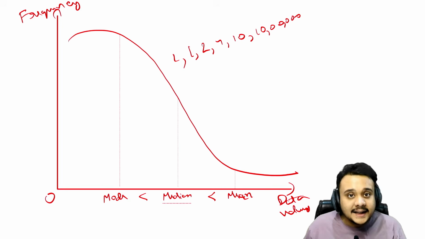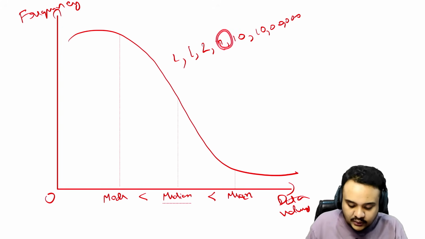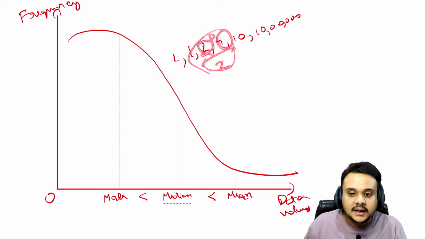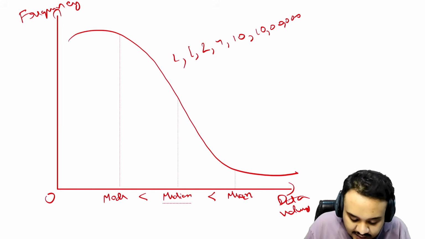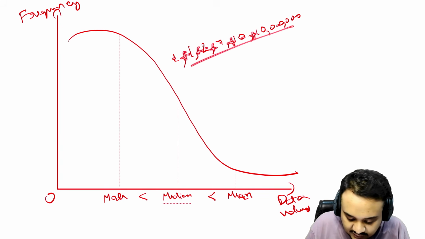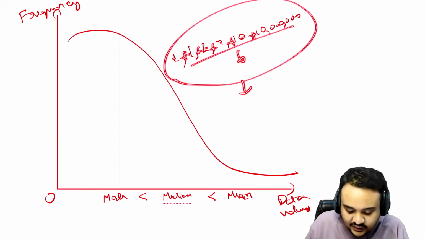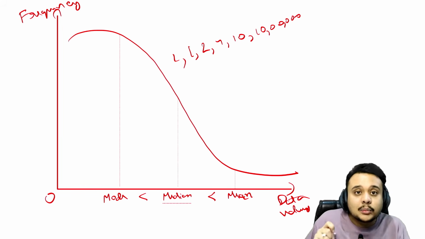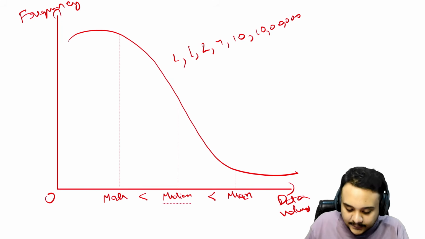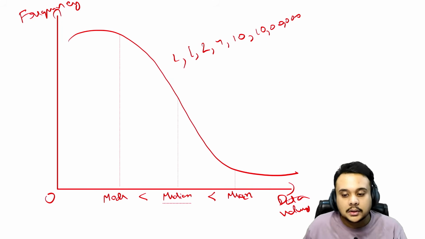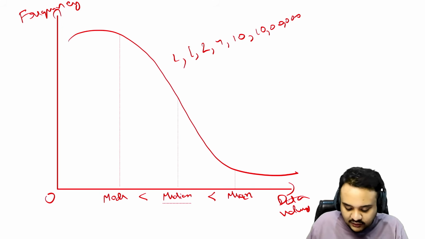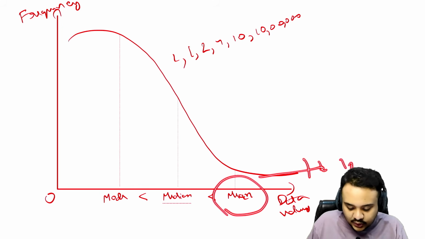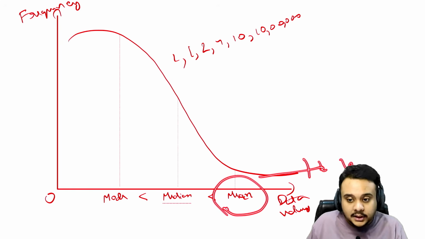What is going to be the median here? It is going to be the middle value, whatever is the middle value. And what about mean here? The mean is the average of the sum total. So if there are 1 2 3 4 5 6 values, we sum all of these up and we divide it by 6. So it is the most impacted by extreme values. That is why if we say that in a positively skewed frequency distribution there are higher data values, it is going to affect mean the most in terms of data.